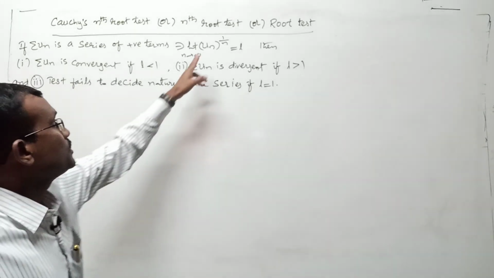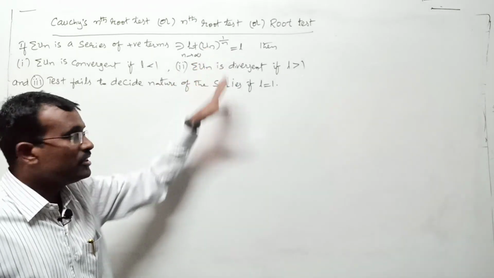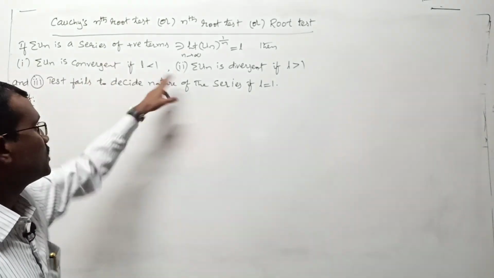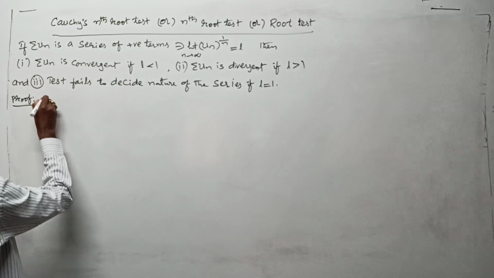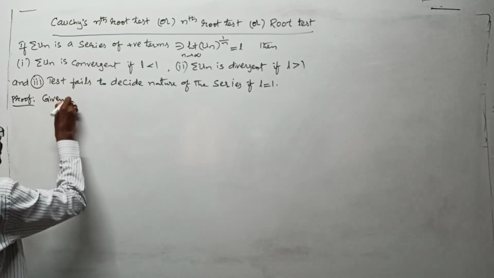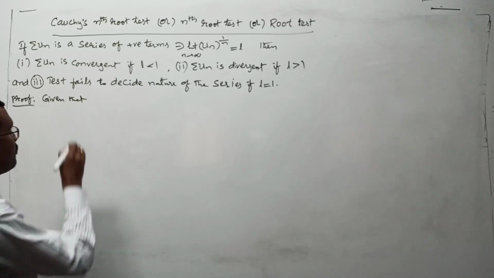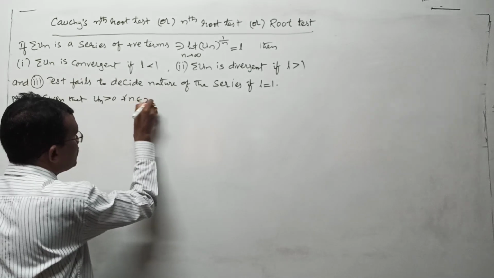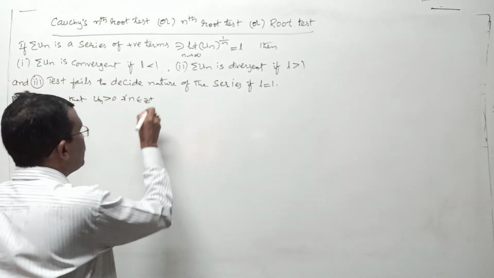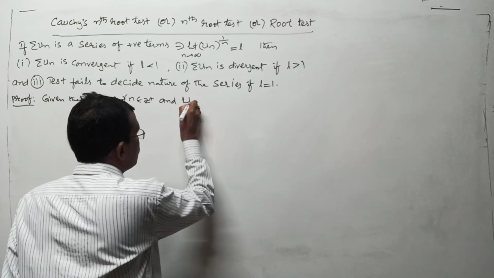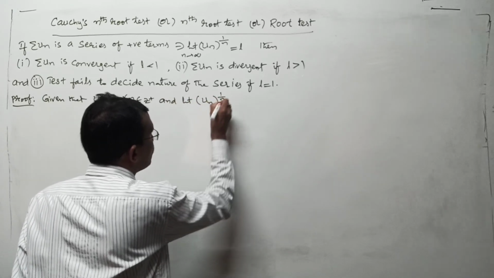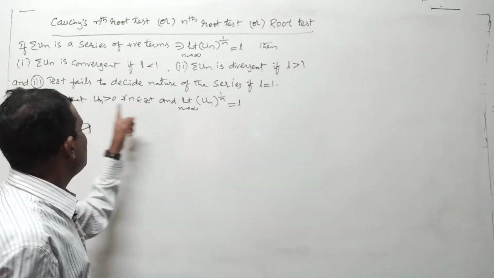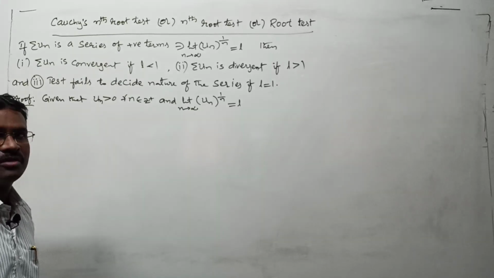But before doing all these things, I want to take these given conditions and do some work with them. That means now we are going to do some work which is common for all three cases, right? In the statement they are giving that sigma un is a series of positive terms. Meaning of that is what? un is greater than 0 for all n belongs to Z plus. This is the first condition. And the other given condition is limit un whole to the power of 1 by n as n tends to infinity is L.